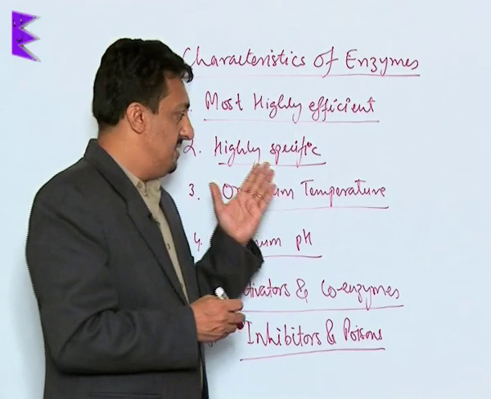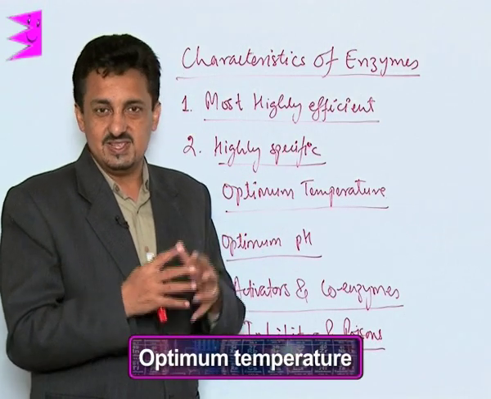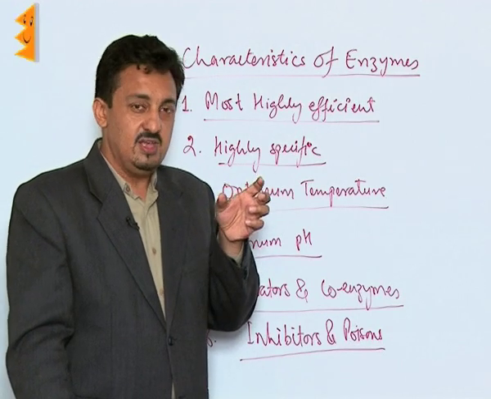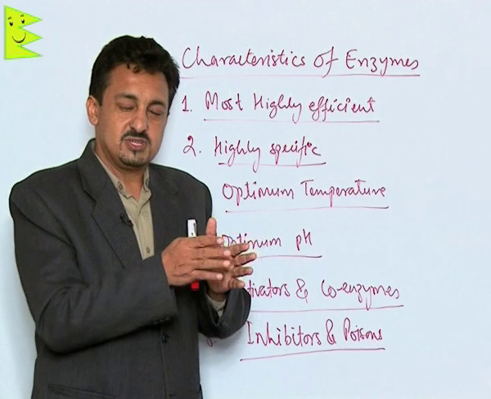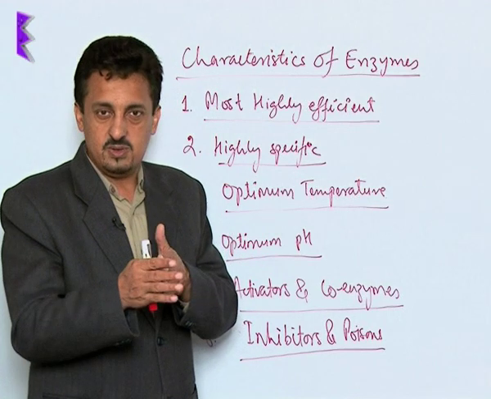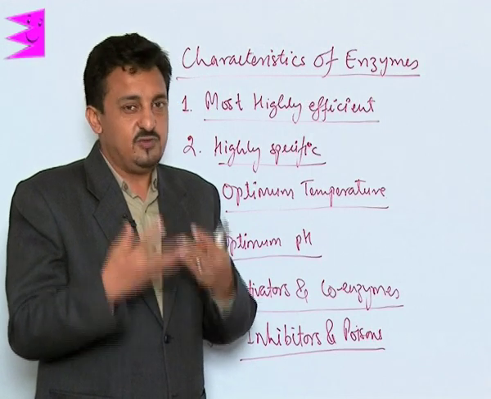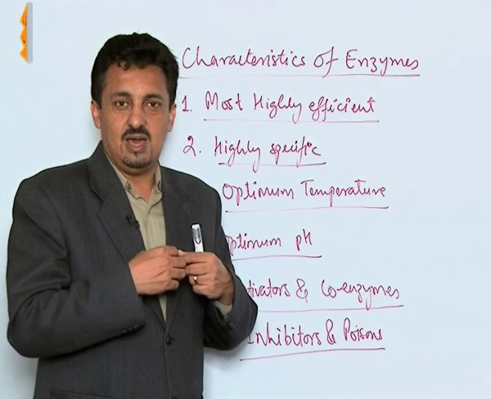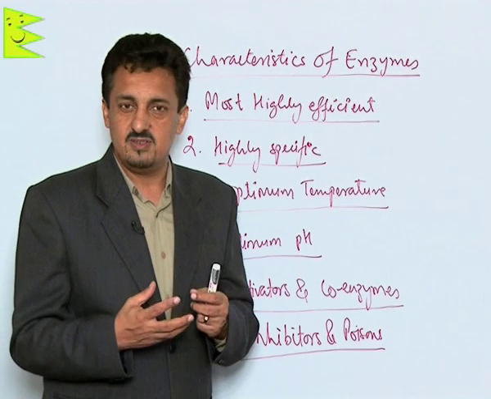Then remember, they always work under a certain optimum temperature. We know our human body temperature usually is 37 degrees Celsius. So you need to understand they only work between 25 to 37 degrees Celsius, or 298 to 310 Kelvin. That's their optimum temperature. They cannot work below 25, and they cannot work efficiently above 310 Kelvin or 37 degrees Celsius. And that is why it is advised that we should not be exposed to a high fever. Always the doctors try to bring down your body temperature, because enzymatic activities get stopped or disturbed the moment the body temperature is above 37.